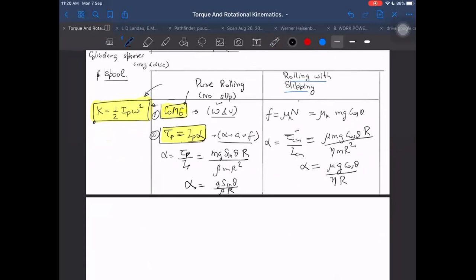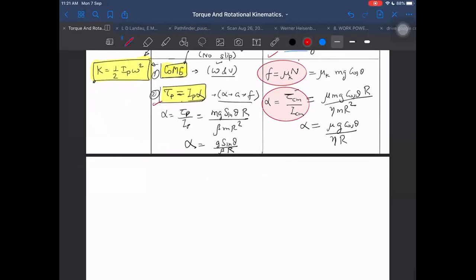So what changes in these two? What is the difference in these two cases? In one case, our starting equations depend on friction: we found the friction force in the beginning, and that is our starting point. And in the other case, our starting equation is torque about point P. So our starting point becomes different, but other things we will get from there now.